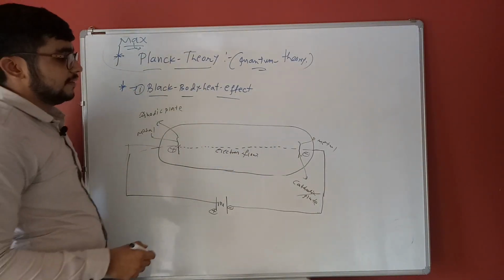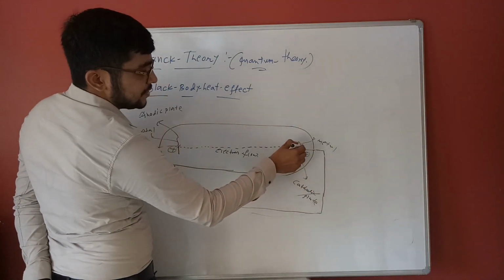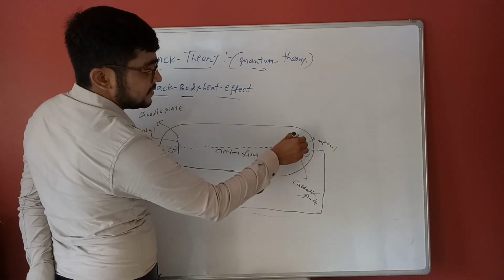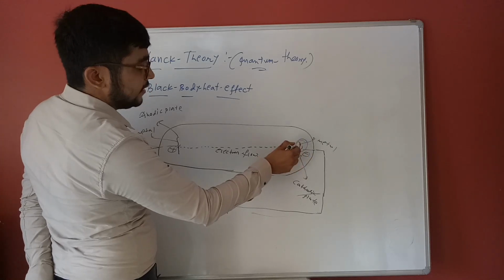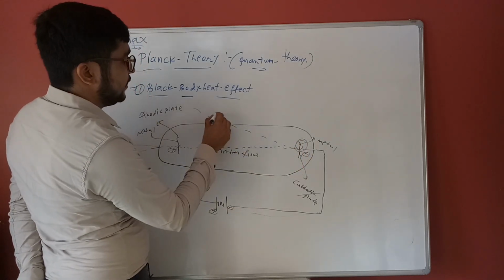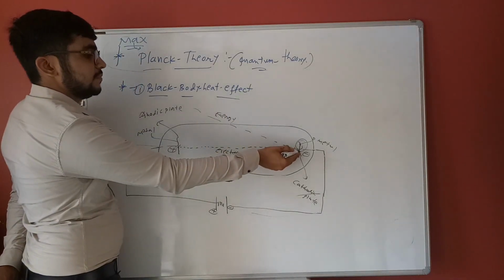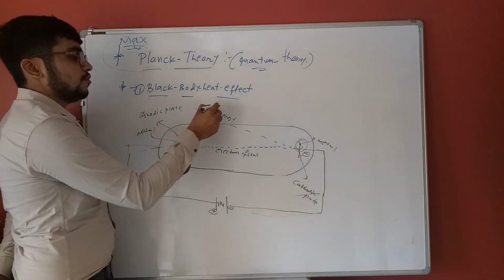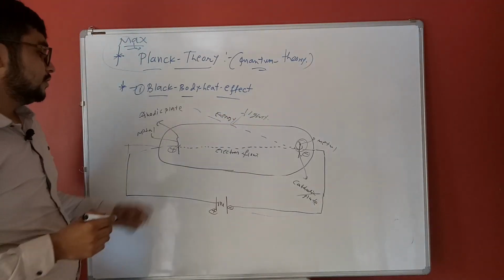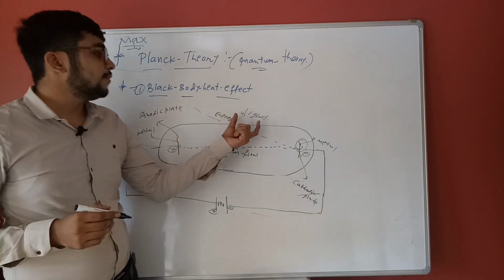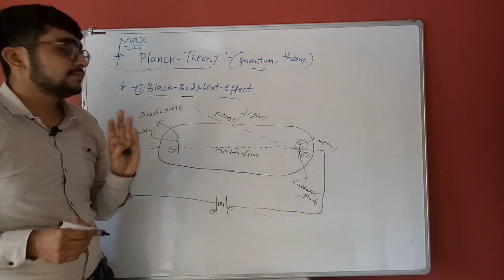When electrons strike this metal surface, they release energy in the form of light. This energy released in the form of light is measured by the Planck's constant, by the scientist Max Planck.